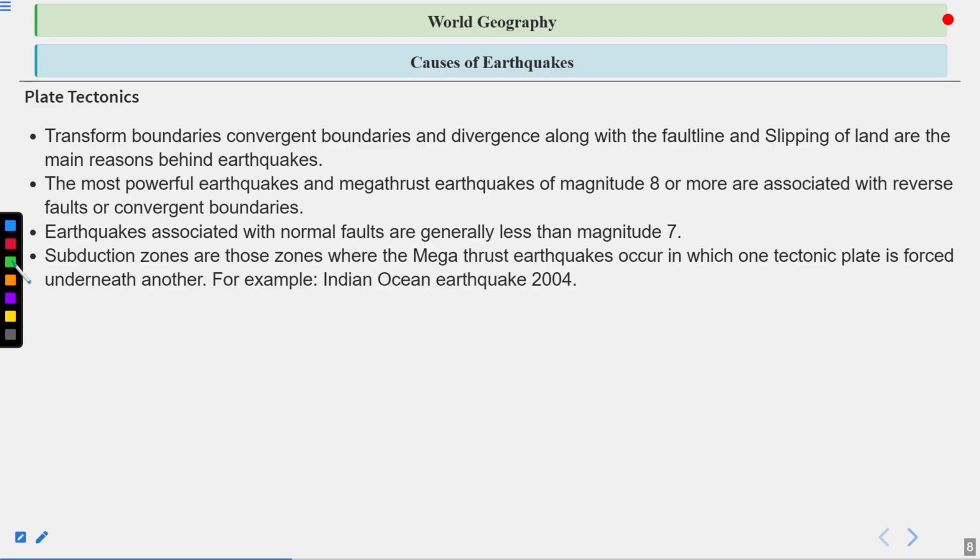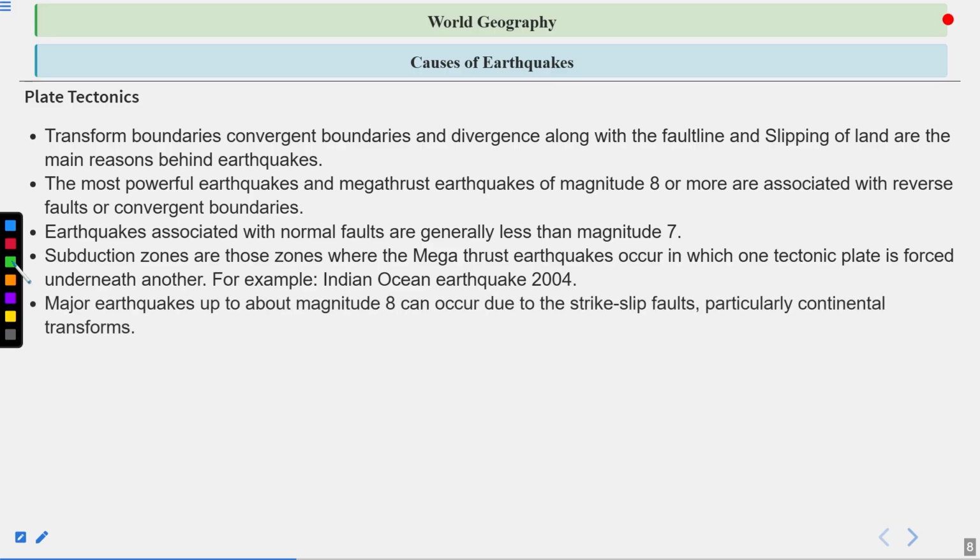Subduction zones are those zones where mega thrust earthquakes occur, in which one tectonic plate is forced underneath another. For example, the Indian Ocean earthquake of 2004. A subduction zone is an area generally found in a convergence belt, where one plate is submerging beneath the other, and the movement of these converging plates creates a trigger in the landforms, because of which earthquakes occur. So generally most earthquakes occur because of these subduction zones.